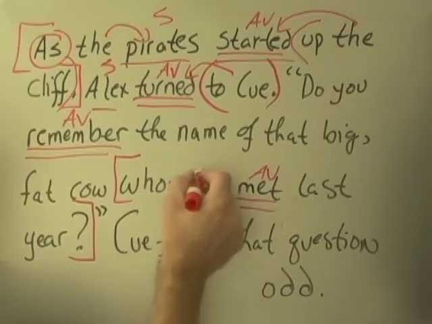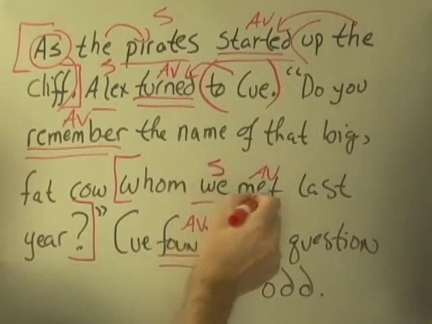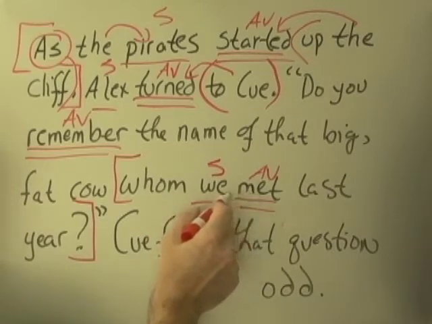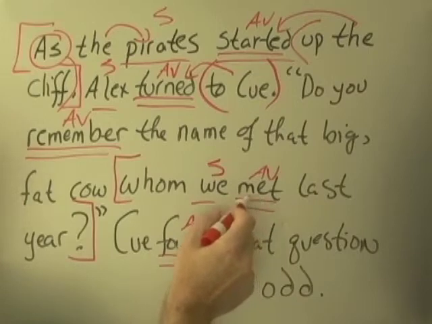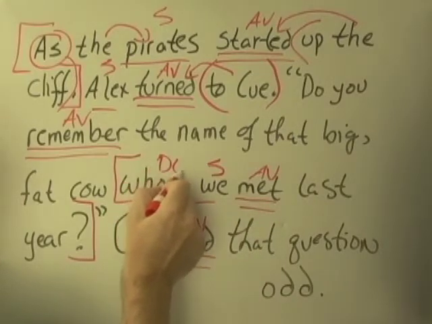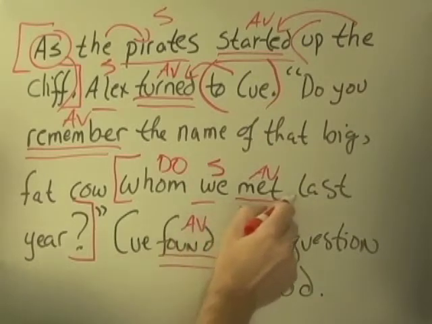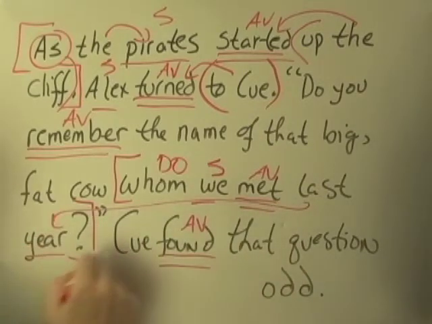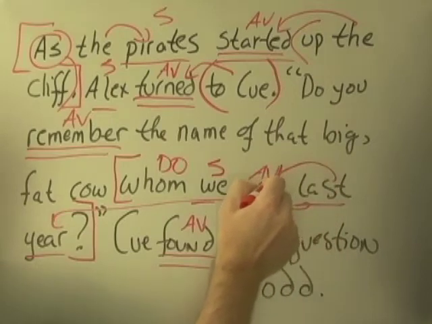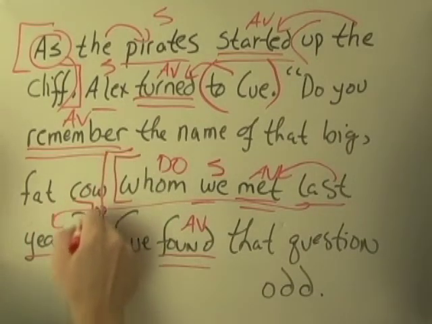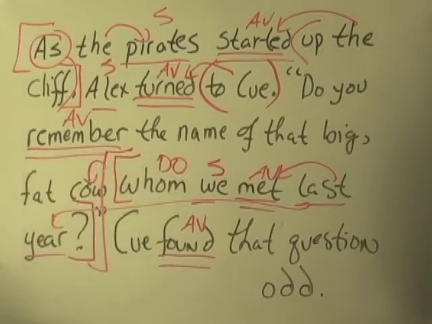Who met last year? We. There's the subject of met. It's an action verb. We're looking for a direct object. We met whom or what? Well, in fact, the answer is right here. This is the direct object of this clause. And then last, modifying year. Last year is a little noun phrase that's functioning adverbially, telling when we met. The entire clause is adjectival. The entire clause now, modifying cow.